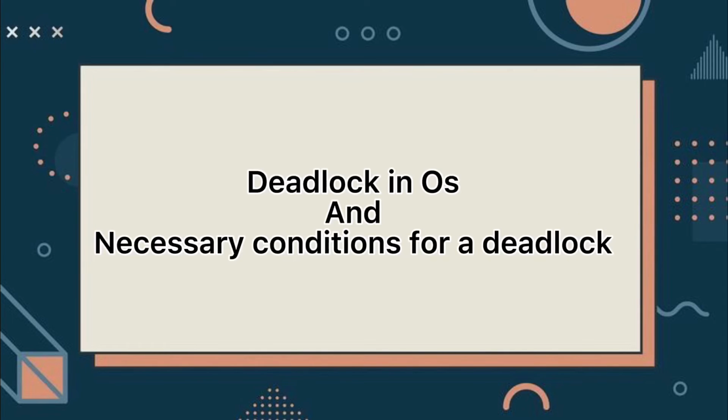In an operating system, a deadlock occurs when a process or thread enters a waiting state because a requested system resource is held by another waiting process, which in turn is waiting for another resource held by another waiting process. Conditions for deadlock: mutual exclusion, hold and wait, no preemption, circular wait. These four conditions must hold simultaneously for the occurrence of deadlock.